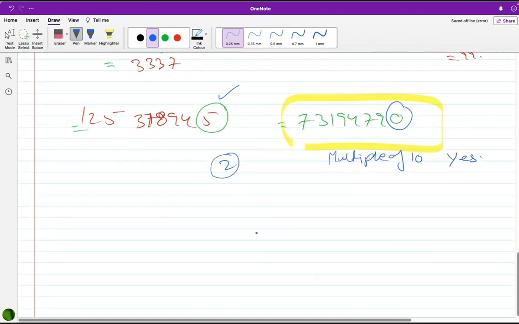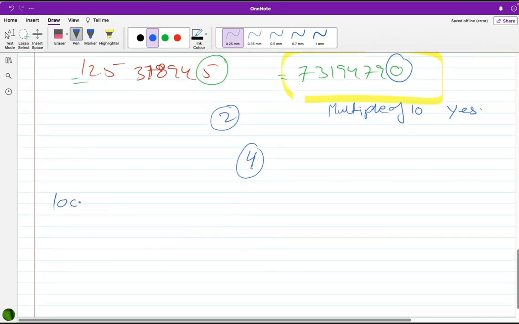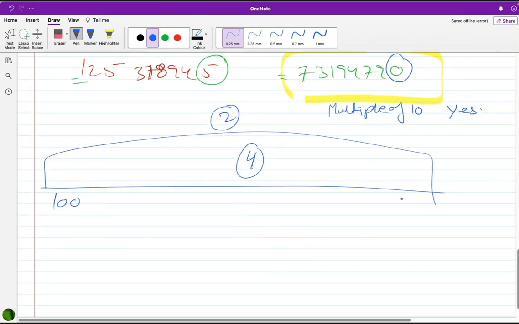We may need to think: is it a multiple of 4? Let me know. Is this a multiple of 4? Yes. You surely know this is a multiple of 2, but is this a multiple of 4? No. Is this a multiple of 4? No. See, you're taking 2 to 3 seconds. You got the right answer. But when you answered this, that was a fraction of a second. When you're thinking about this, that is maybe 2 seconds.